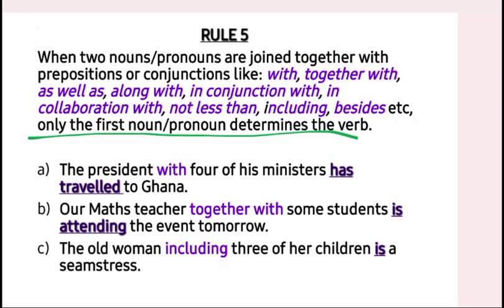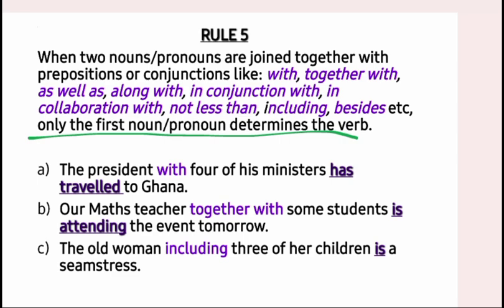Let's come to the last example we have here. The old woman, including three of her children, is a seamstress. Now, the old woman, including three of her children, that will not be considered in determining our verb. It is only the old woman, and that is why we have the verb "is a seamstress."